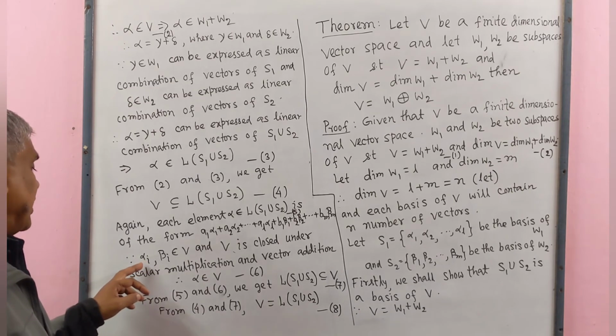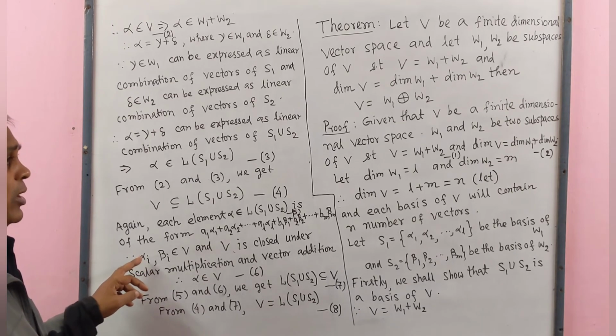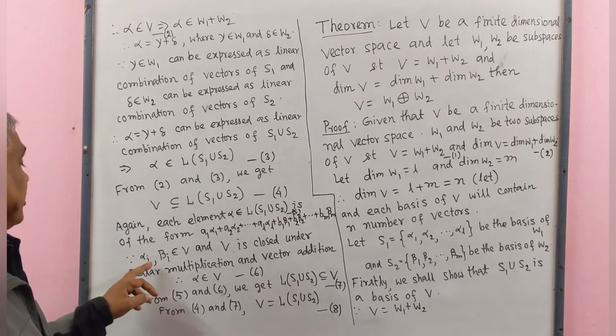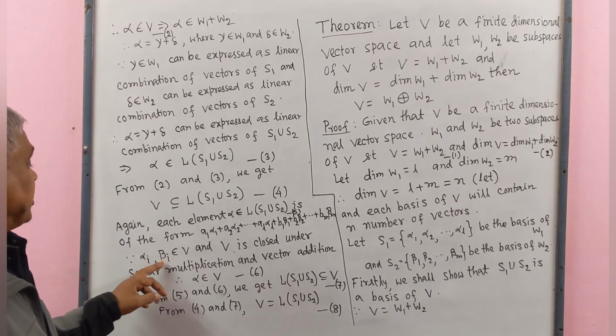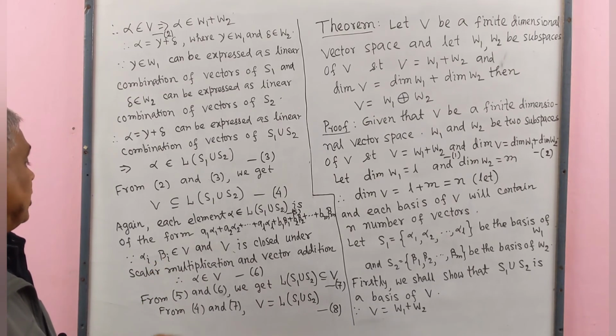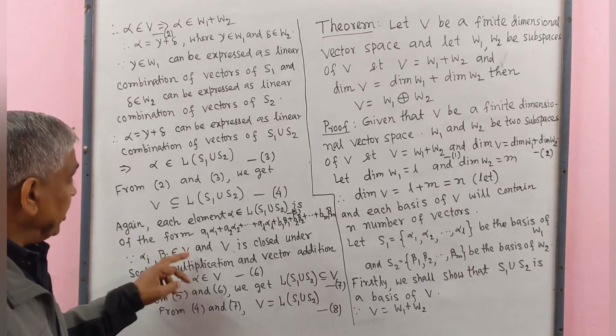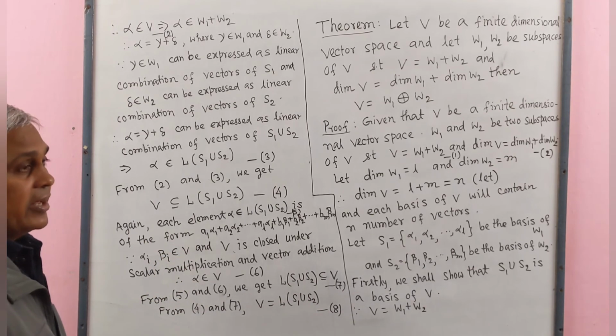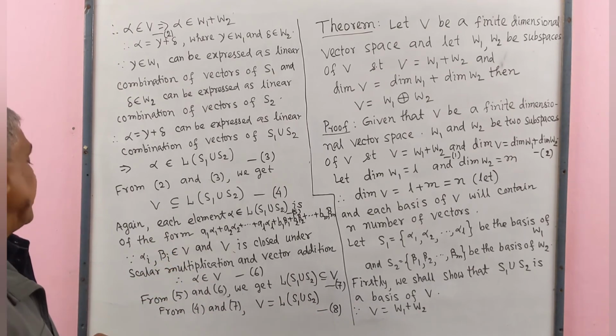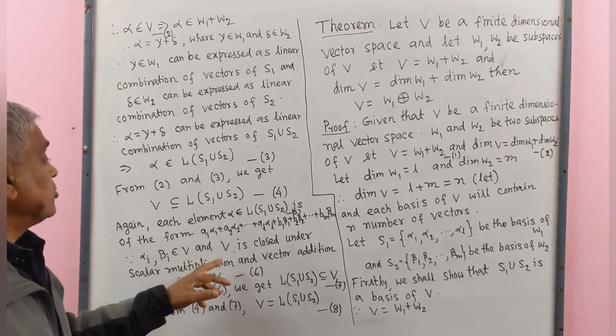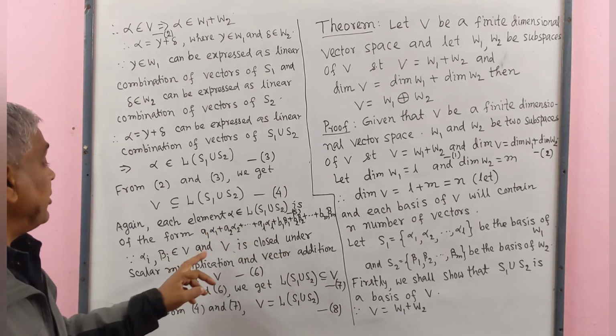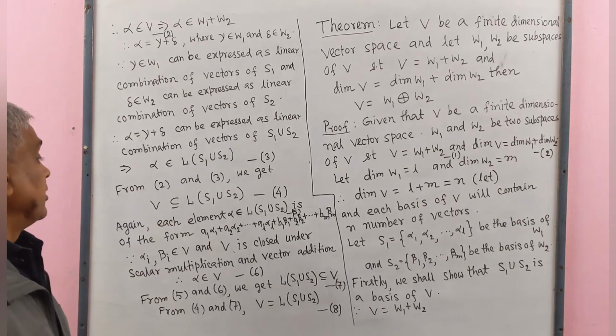Since alpha 1, alpha 2, dot, alpha l, beta 1, beta 2, dot, beta m belong to the vector space V, they are elements of the vector space basically, and V is closed under scalar multiplication and vector addition.